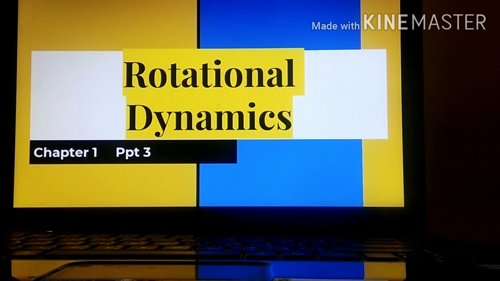Let's start with the third part of rotational dynamics. In this third part, we will focus on turning of a vehicle with the help of banking only, and after that we will study turning of a vehicle with the help of banking as well as friction combined. Okay, let's start. First of all, we will study turning of a vehicle with the help of banking.